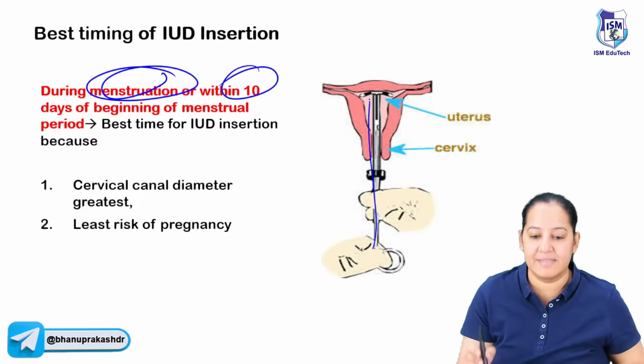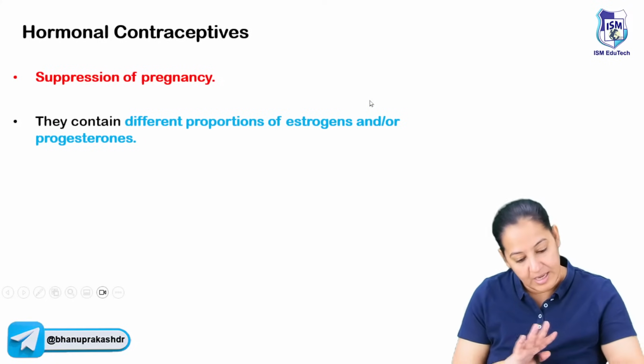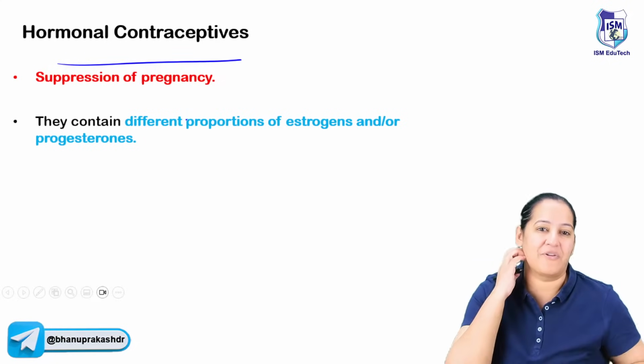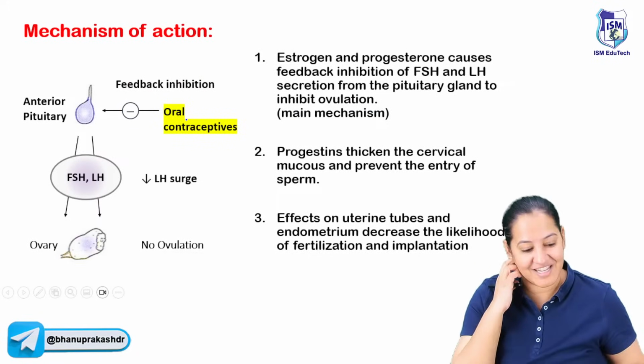So this is how we insert with the help of an inserter. So the last contraception is our question right now, OCPs. Hormonal contraceptions, OCPs. What's the mechanism of action of OCPs?